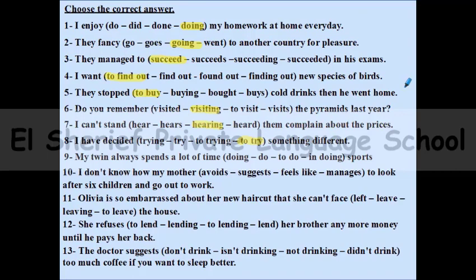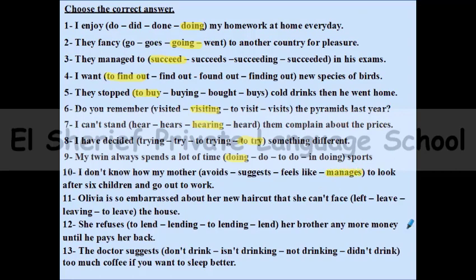Number 9, my twin always spends a lot of time doing. So the main verb here is spend. So spend is one of the verbs which are followed by ing. Yes, great, doing. Number 10, I don't know how my mother manages to look after 6 children and go out to work. So he wants to say how my mother is able to do this action. So the verb manages means to be able to do something.